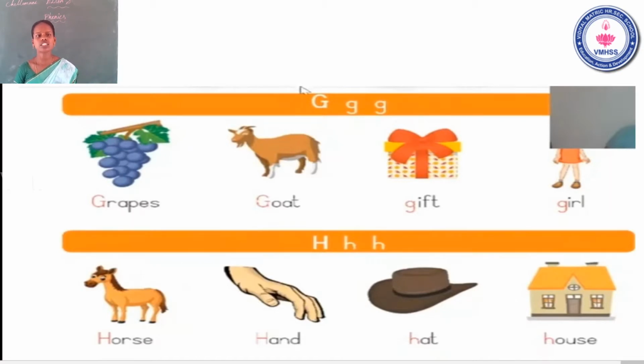First one, what is in the first one? This is horse. H, horse. Next one, H, hand. Third one, H, hat. Last one, H, house. The name of the letter H, the sound of the letter H. First one, horse. Second one, hand. Third one, hat. Fourth one, house.